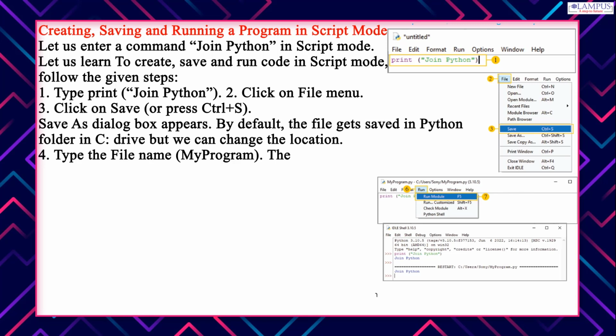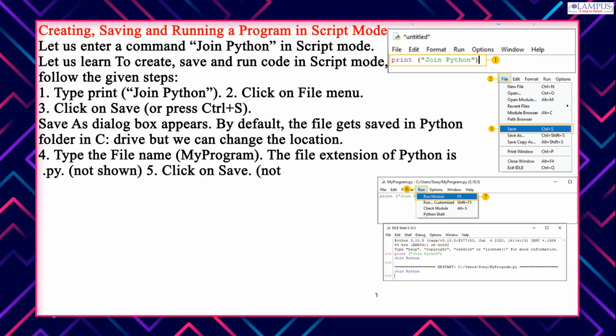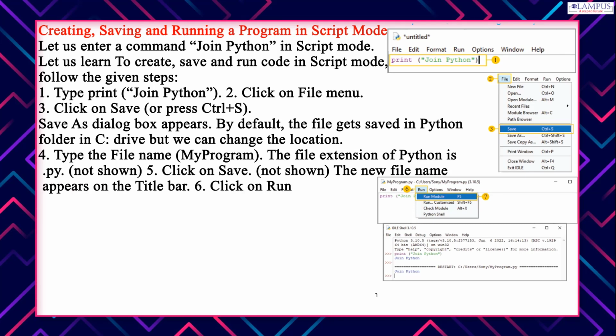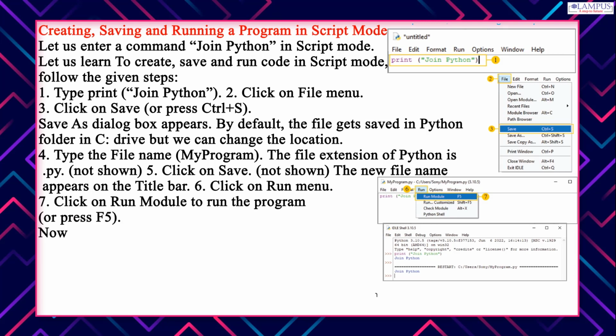4. Type the file name, myprogram. The file extension of Python is .py. 5. Click on Save. The new file name appears on the title bar. 6. Click on Run menu. 7. Click on Run Module to run the program, or press F5.